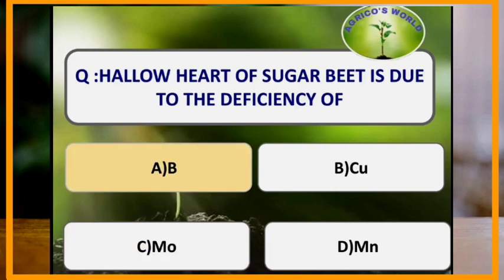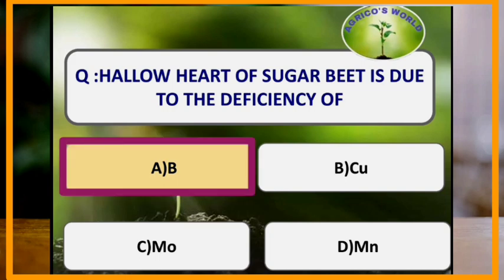Hollow heart of sugar beet is due to the deficiency of which of the following nutrient? Boron deficiency in sugar beet leads to hollow heart symptoms.